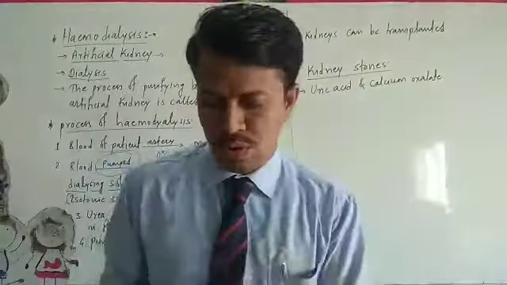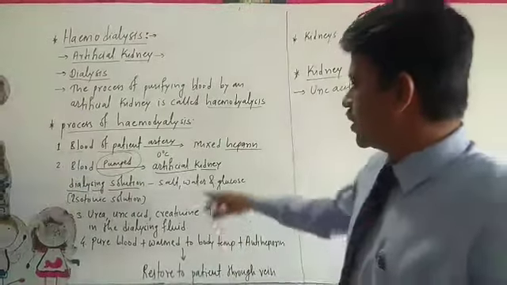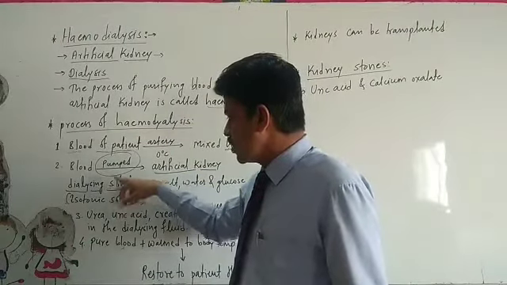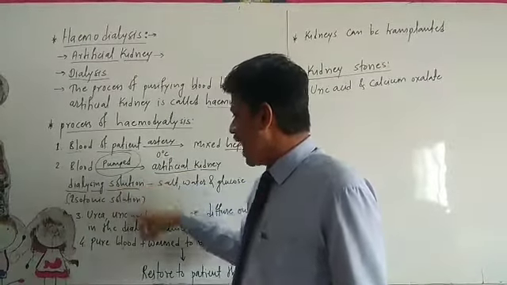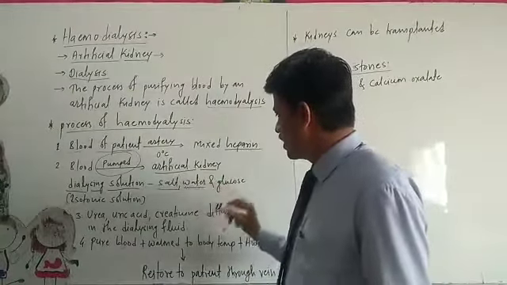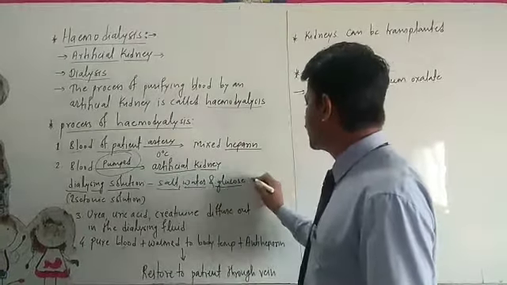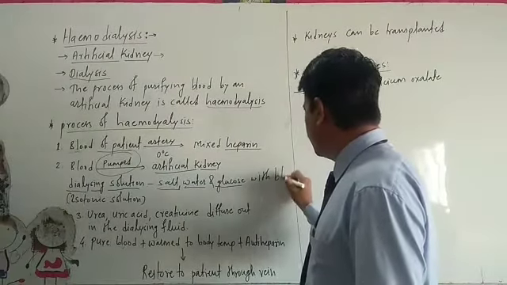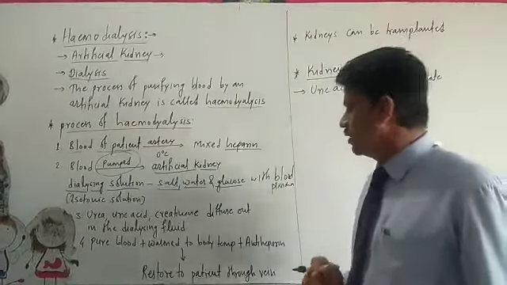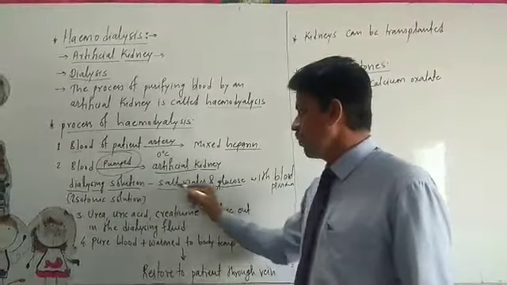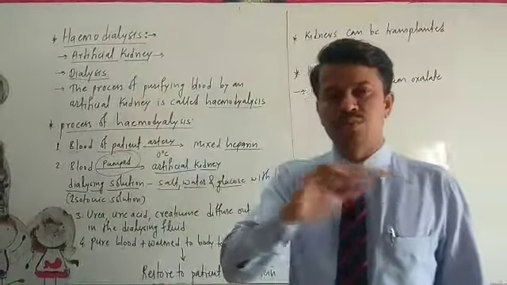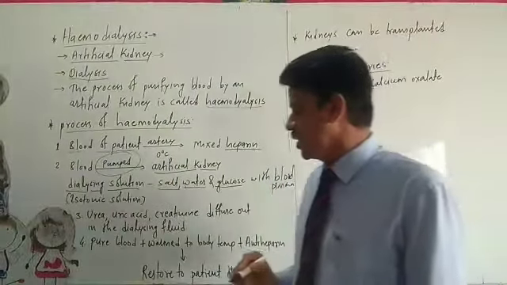After pumping blood into the artificial kidney or dialyzing machine, the tubes contain an isotonic solution for salt, water and glucose, having the same concentration as the blood plasma. Then the blood moves into the tubes of the dialyzing machine.